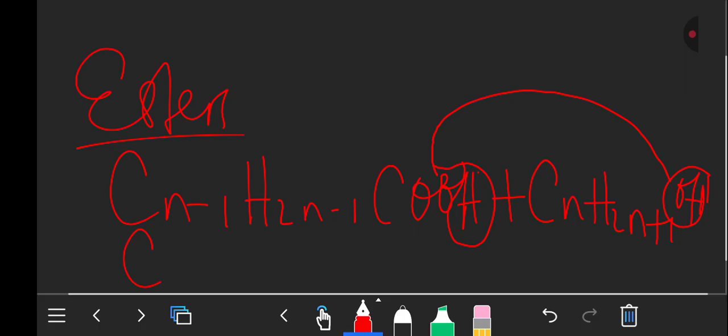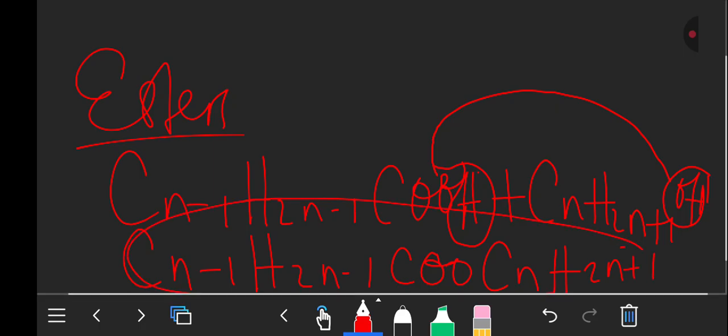So what you get as a formula is Cn-1H2n-1, then here you will have COO, then continues like CnH2n+1. So this is the formula for an ester. Any ester you want to find the formula for, you just use this one.